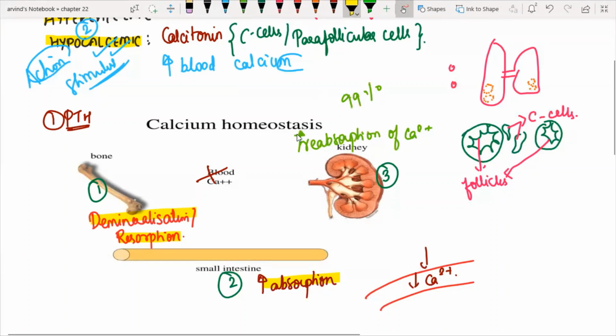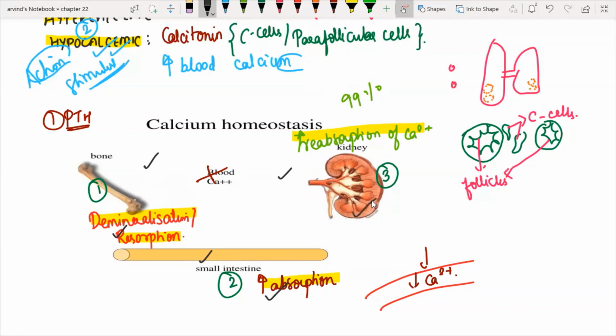So with respect to parathormone, we all know it's a hypercalcemic hormone, so it is trying to increase the blood calcium levels. It acts on three main structures: one is the bone, another one is the small intestine, another one is the kidney. In bone it causes demineralization or resorption. In small intestine, it increases the absorption, and in kidney, it increases the reabsorption of calcium.